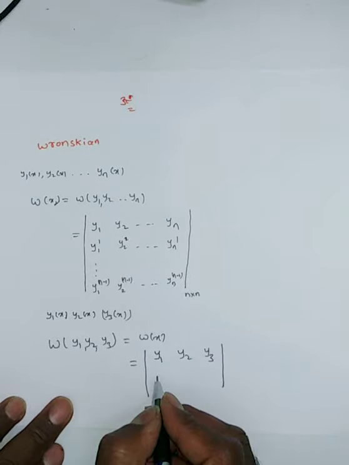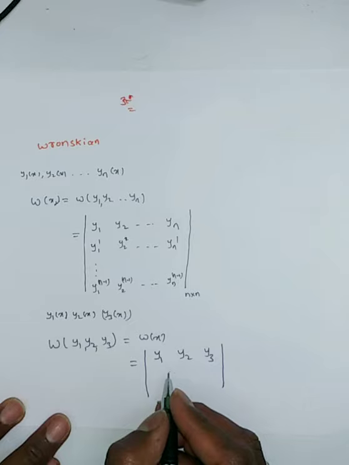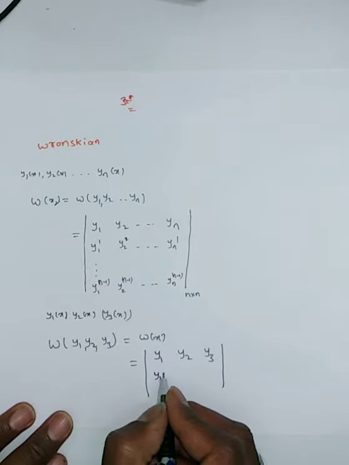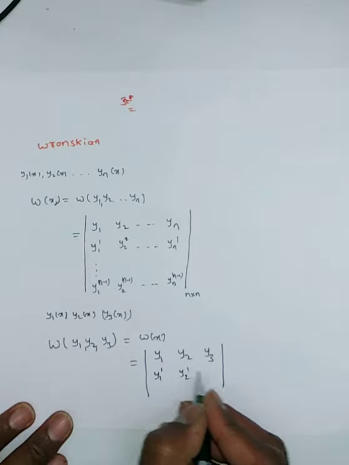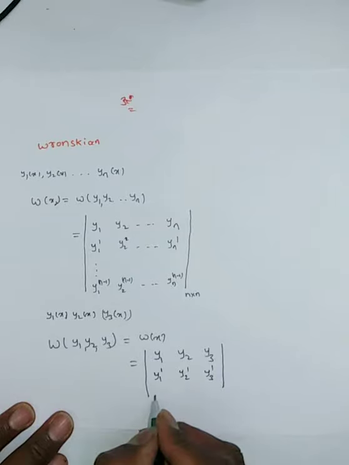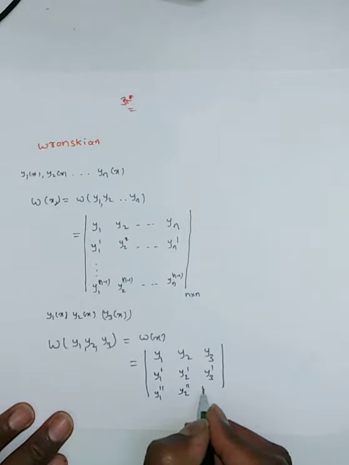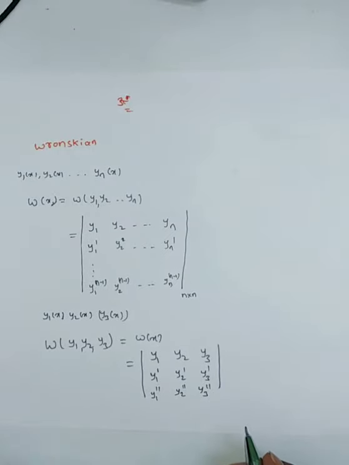In the first row we write y1, y2, y3. In the second row we write y1 prime, y2 prime, y3 prime. Next we write y1 double prime, y2 double prime, y3 double prime.